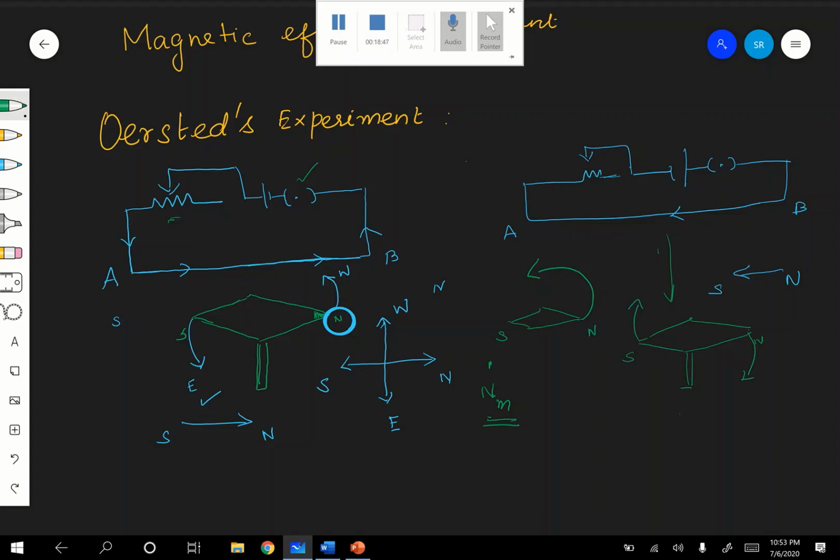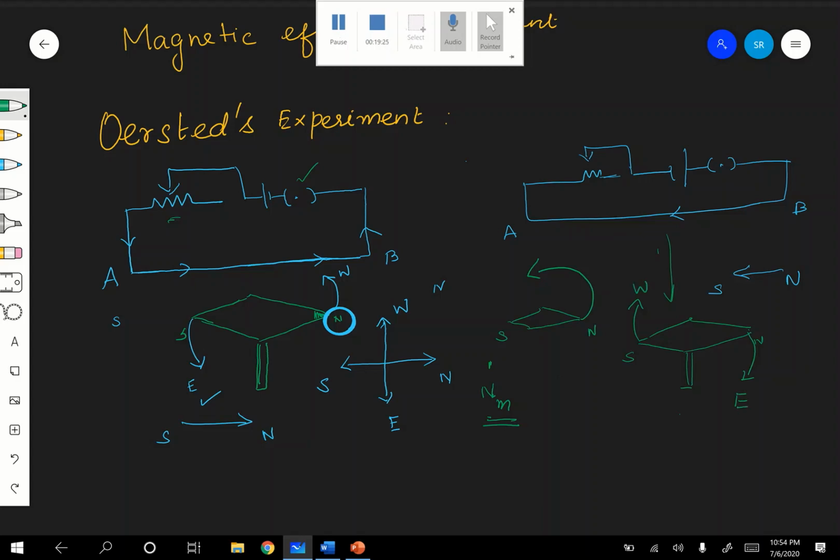Now he had come to the conclusion that the compass needle deflects only because of the current in the conductor. Why? Because if you change the direction of the current, the deflection direction also changes. When the current is from south to north, the north pole is deflected towards west. But when the current is from north to south, the north pole is deflected towards east.